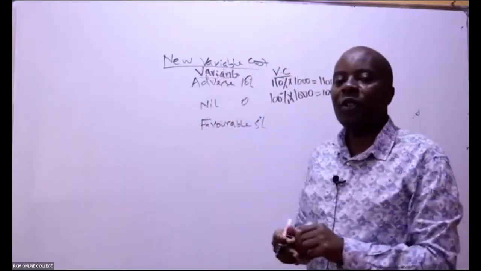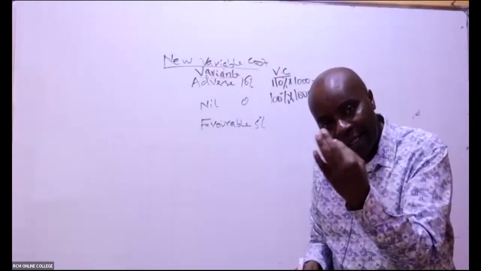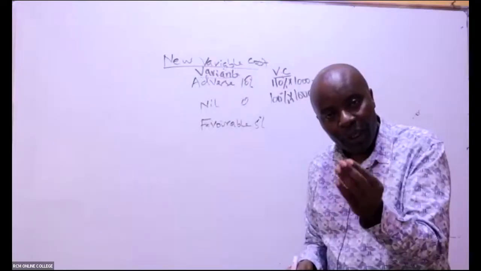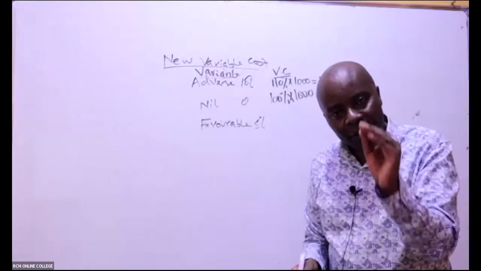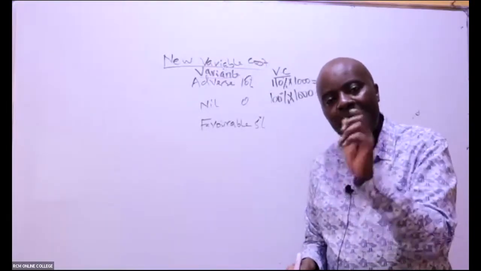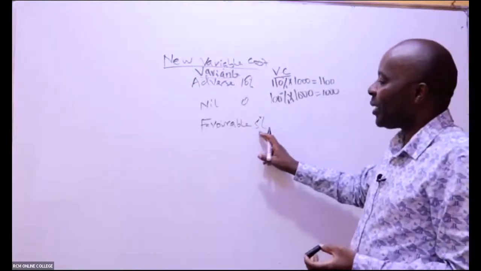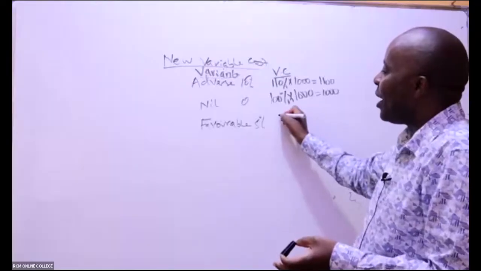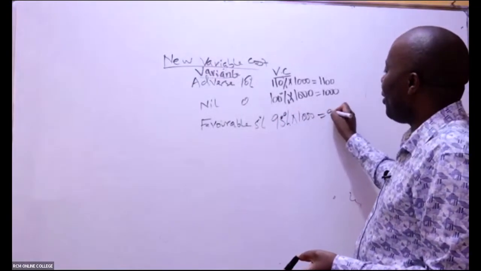So whenever, ladies and gentlemen, a variance is nil, it means that the standard is exactly equal to actual. We don't even have to remember the thing of 100%. You can simply say that given that the standard variable cost is 1,000 and there is a nil variance, the actual will also be 1,000. And then we talk of favorable 5%. So we cut 5% from 100, so that will be 95% over 1,000, which gave you what here?